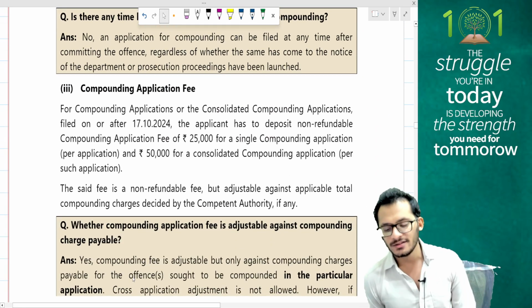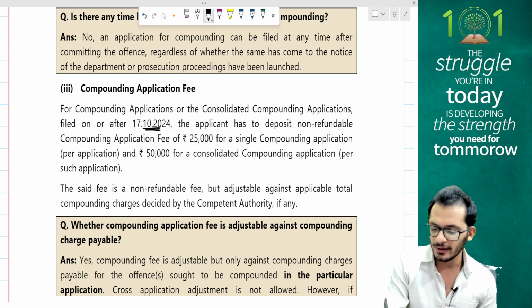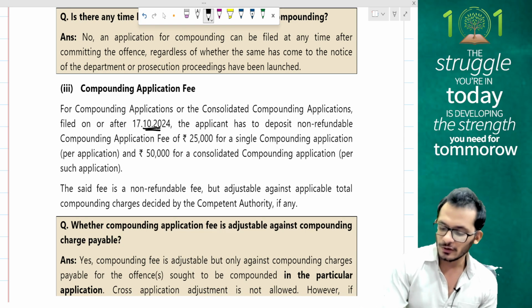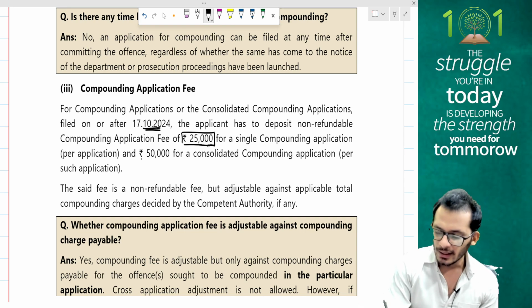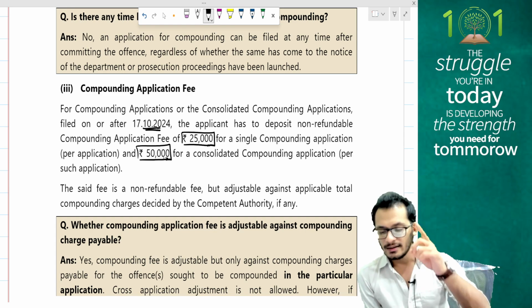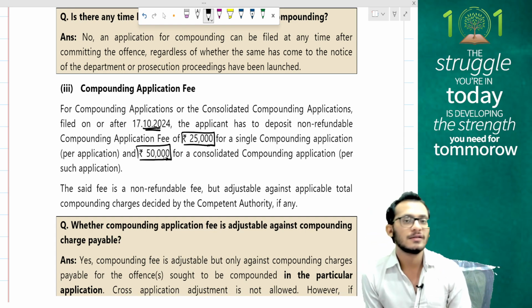For consolidated compounding applications filed on or after 17th October 2024, the applicant has to deposit a non-refundable fee of rupees 25,000 for a single compounding and rupees 50,000 for a consolidated compounding. Yes, that is what is going to happen.